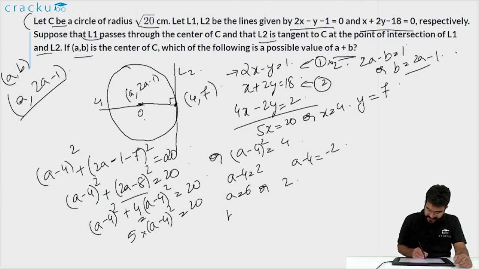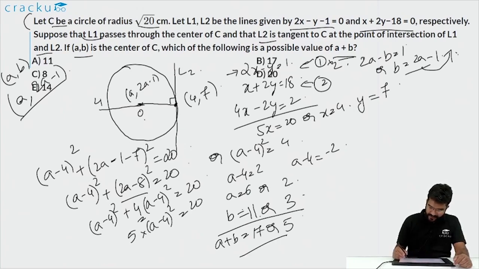When a is equal to 6, b, which is equal to 2a − 1, will equal 2 into 6 minus 1, which is 11. When a is 2, b will be 2 into 2 minus 1, which is equal to 3. So a + b will equal either 6 + 11, which is 17, or 2 + 3, which is equal to 5.